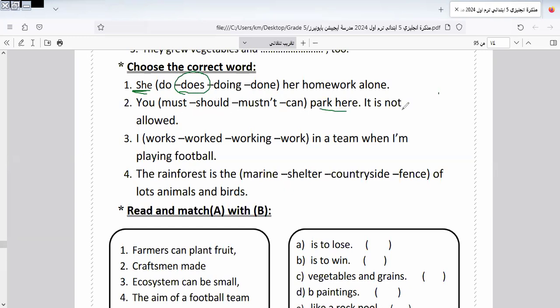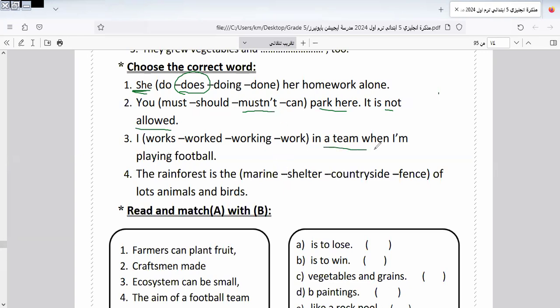Park here. It isn't allowed. So it will be what? You must... here it means this place is not allowed to park here. So it will be: you mustn't park here.